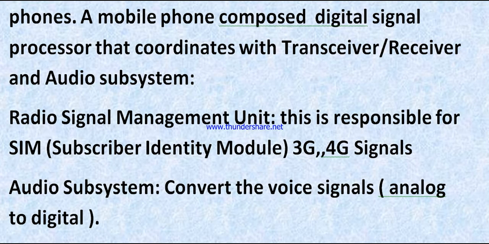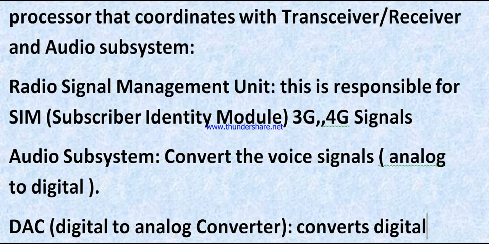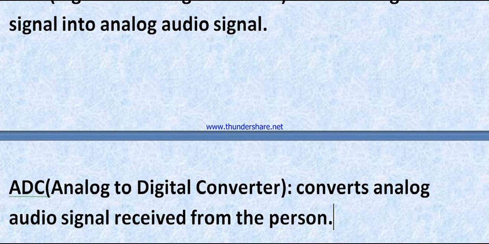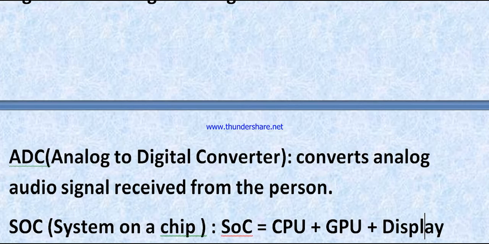Now the audio subsystem converts the voice signals from analog to digital. And DAC, digital to analog converter, converts digital signals into analog audio signals. Now ADC, analog to digital converter, converts the analog audio signal received from the person.